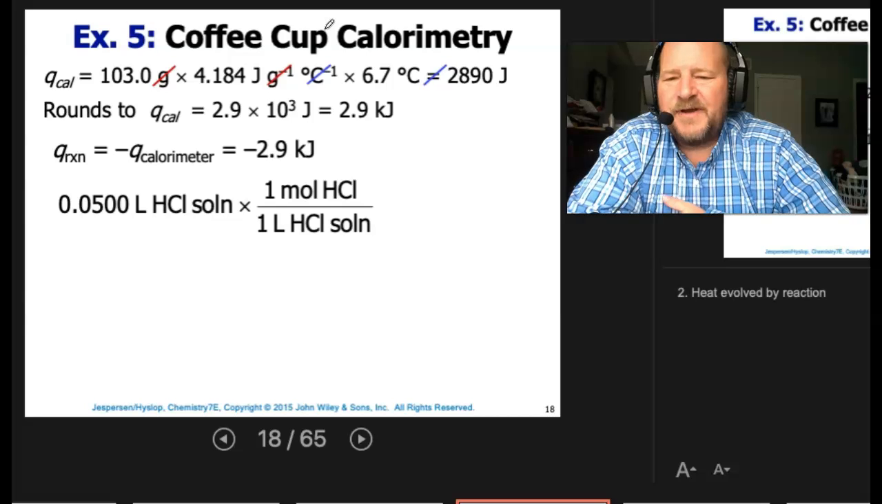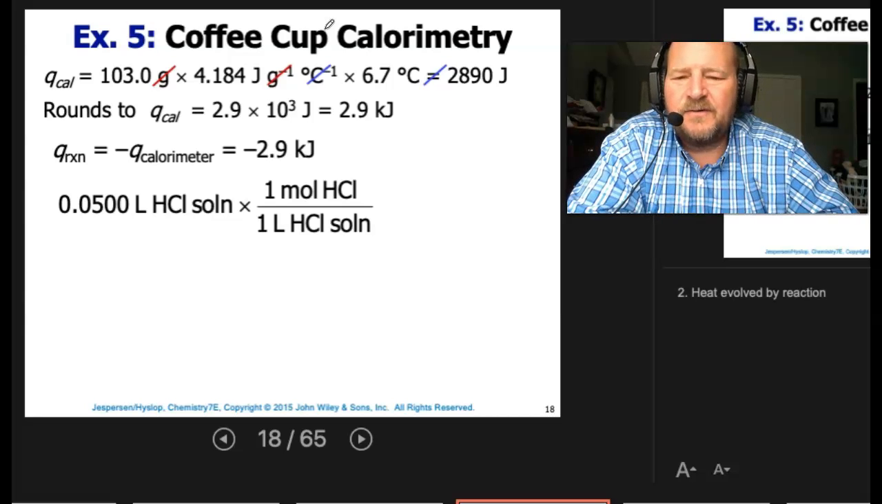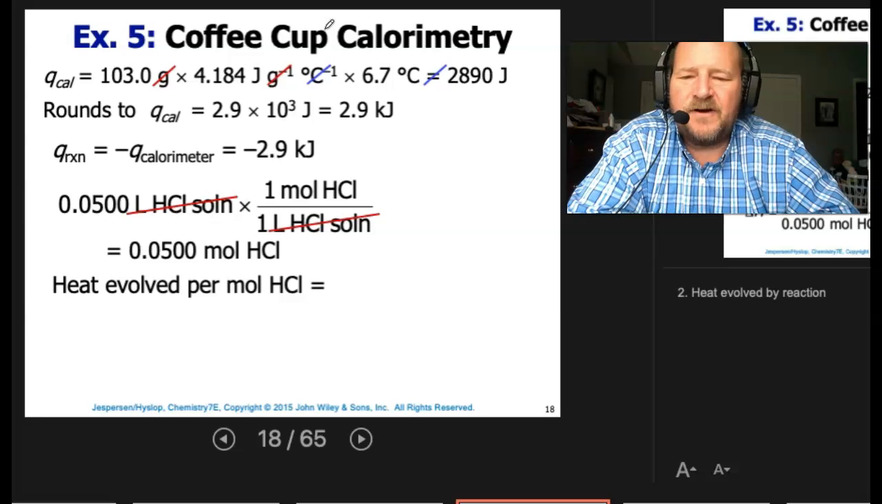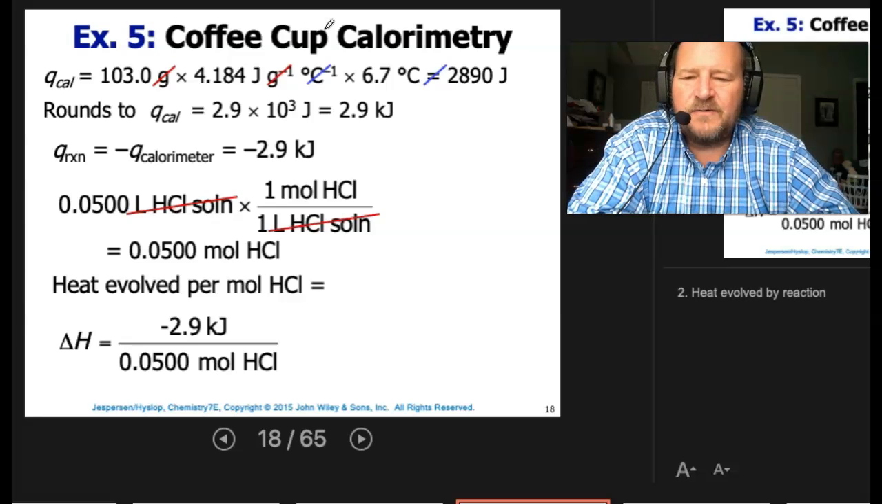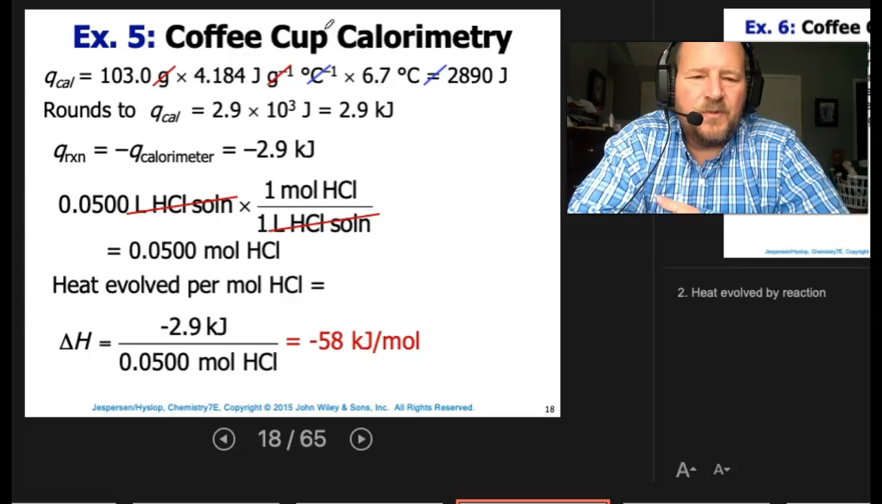For moles, we have 0.050 liters of HCl solution, 1 mole per liter. Liters cancel out, and we've got 0.05 moles. The heat evolved per mole of HCl then, delta H, is equal to negative 2.9 kilojoules over 0.05 moles, or negative 58 kilojoules per mole. Again, you might have to go through that again. I know it seems a little fast. Just pull the pieces in and work your way through it. Okay.